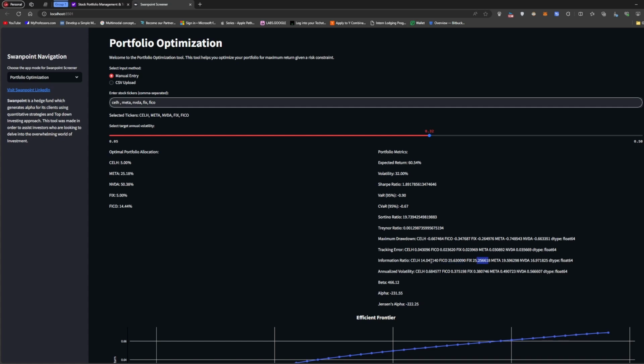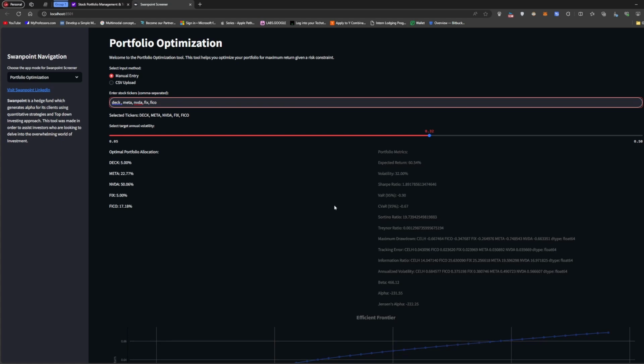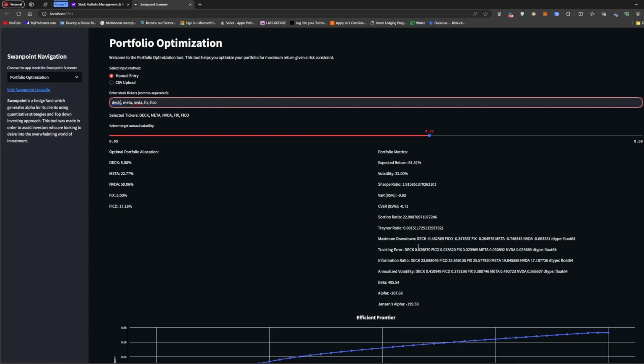So based on that, I can also adjust. I can say, all right, I don't want to have Celsius here. Which other stock can I be using? Let me see, DECK. Instead of Celsius, I want to have DECK, right? So let me rerun this case. Now that I included DECK, I can see my volatility. I can maybe decrease my volatility a little bit and see what happens.